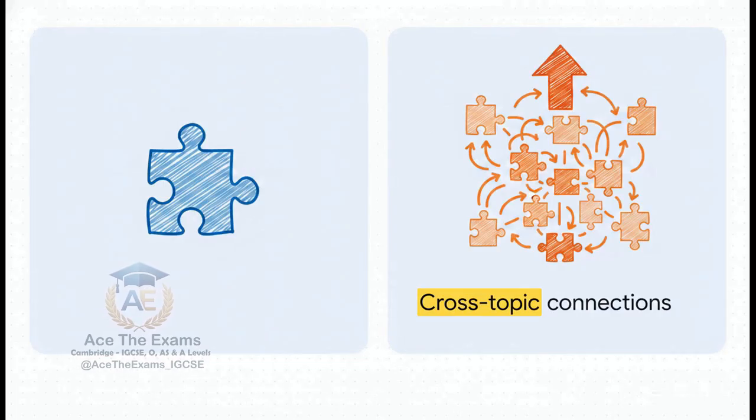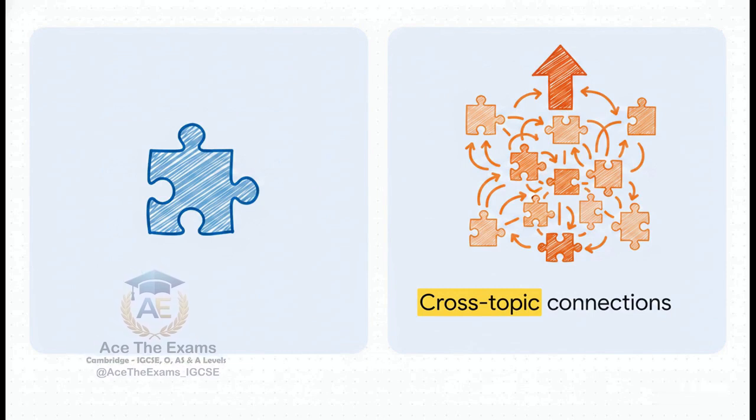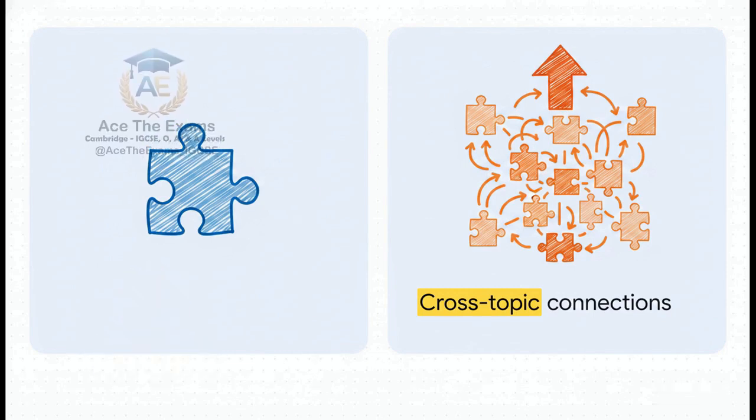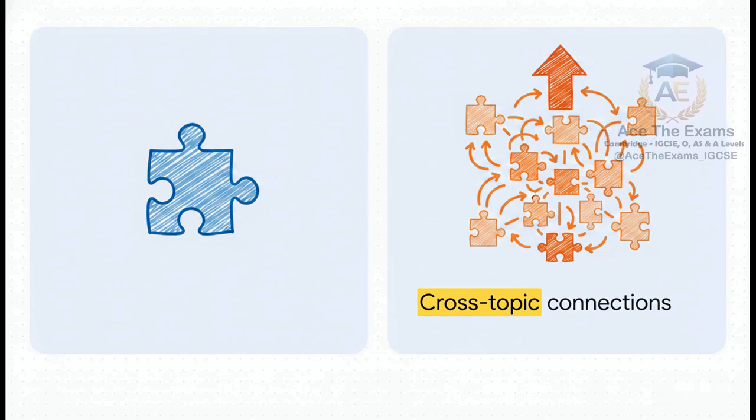Now, as you can see here, this is literally what separates a pretty good answer from a top-tier, high-stakes answer. On one side, we have isolated syllabus knowledge, just raw facts. But on the other side, we have high-scoring cross-topic connections. Principal examiner reports highlight a massive score increase for candidates who can seamlessly integrate this threats topic with other syllabus areas. You have to demonstrate clear causal relationships. Show them the whole puzzle, not just a single piece.